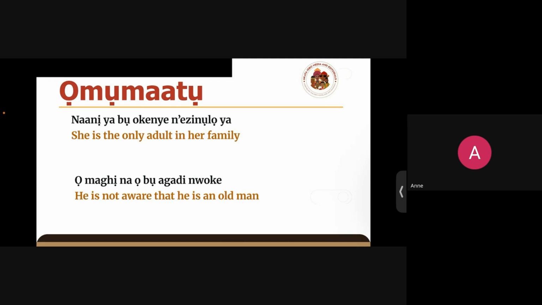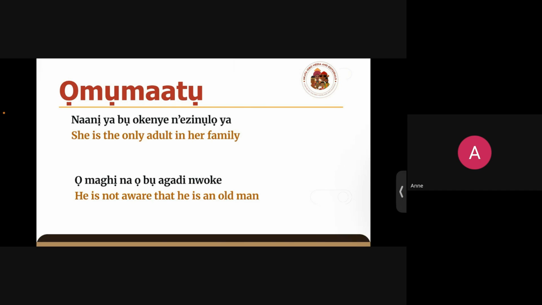So this could be used in some funny cases, where I believe a lot of us have seen someone who became rich at an older age, probably in their 40s or 50s, maybe that's when they made money, and then they started dressing like youths.